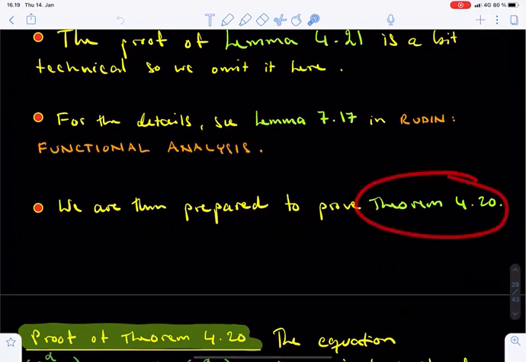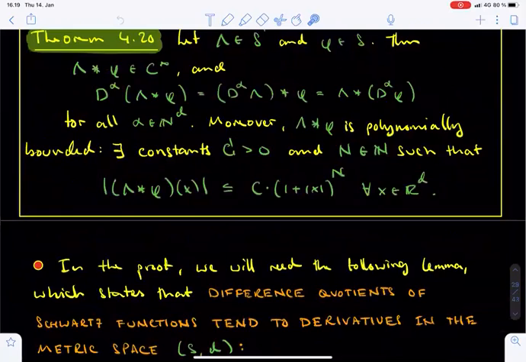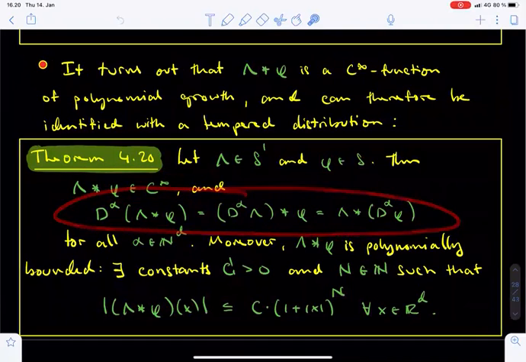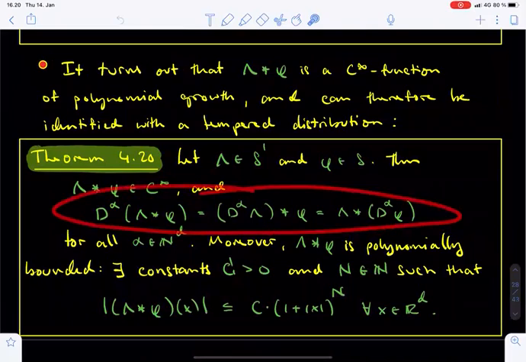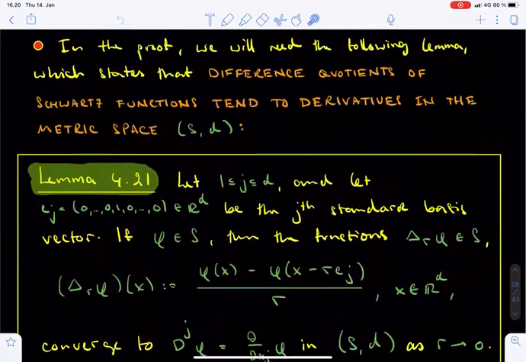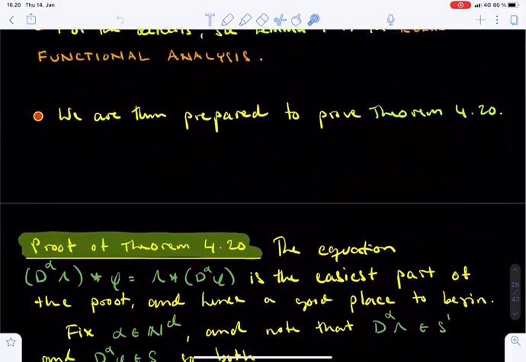We are then prepared to prove theorem 4.20. Let us briefly glance over the statement to remember what we are about to prove. We will start by showing that the convolution between a tempered distribution lambda and a Schwartz function phi is an infinitely differentiable function, and these three relations hold for the alpha derivatives of the convolution. The claim about polynomial boundedness will be shown at the end of the proof, and we will recall the statement at that point.